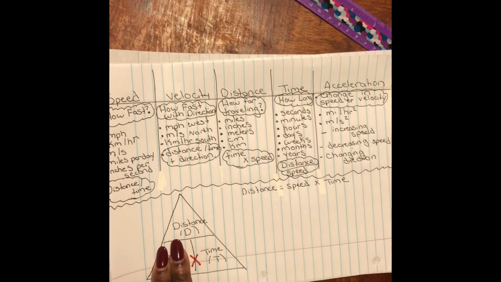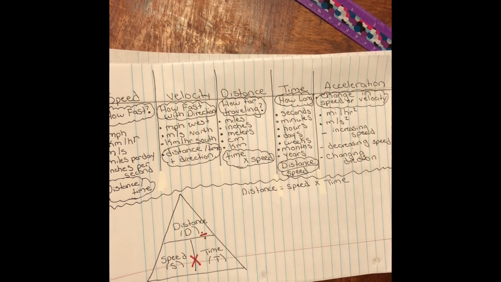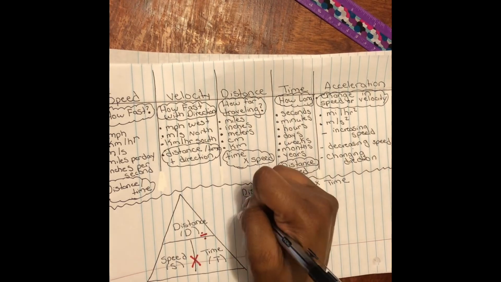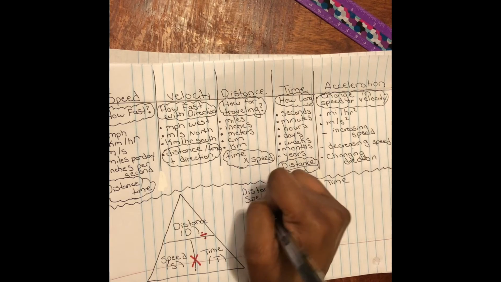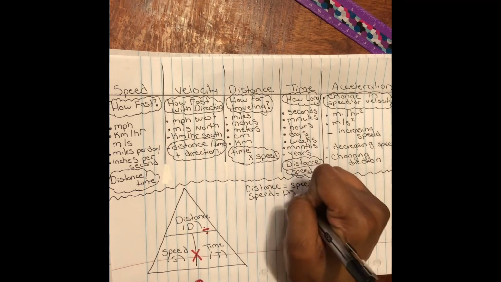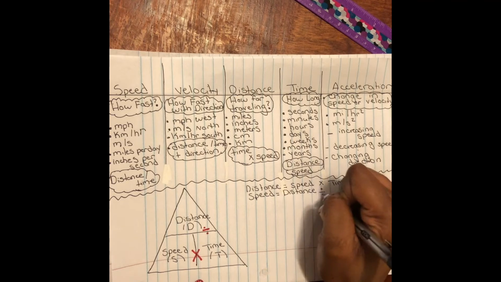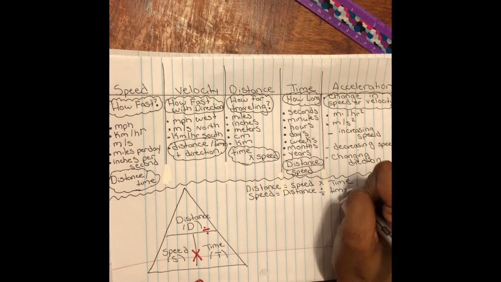Cover that up. You see that in order to calculate speed, that leaves us with distance divided by time. So I'm going to take my pencil and put a little division sign right here. And again, for my straightforward students, we're going to write that out. Speed is equal to distance divided by time.